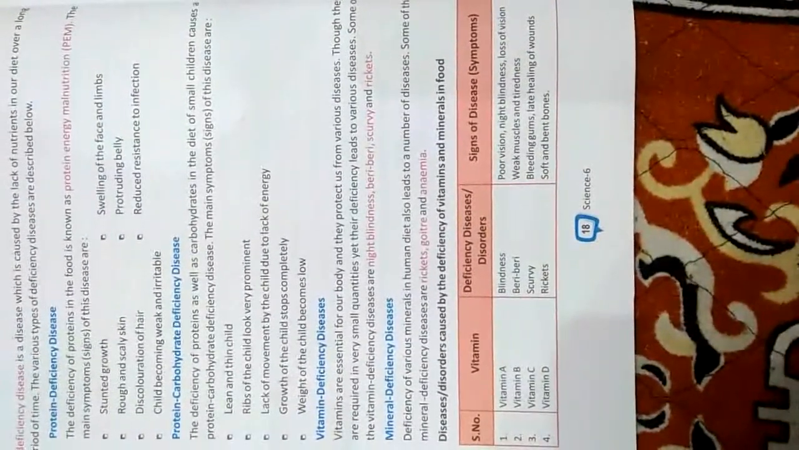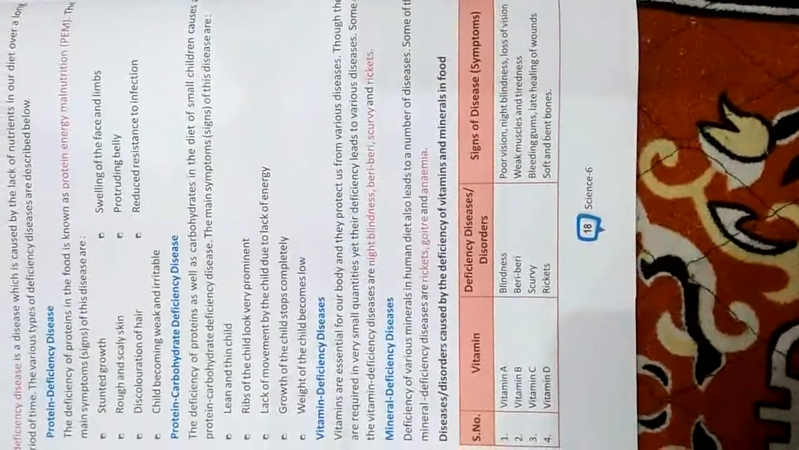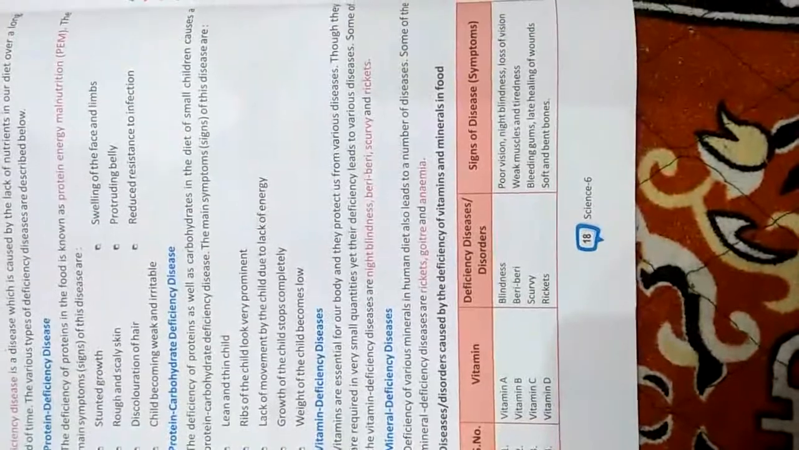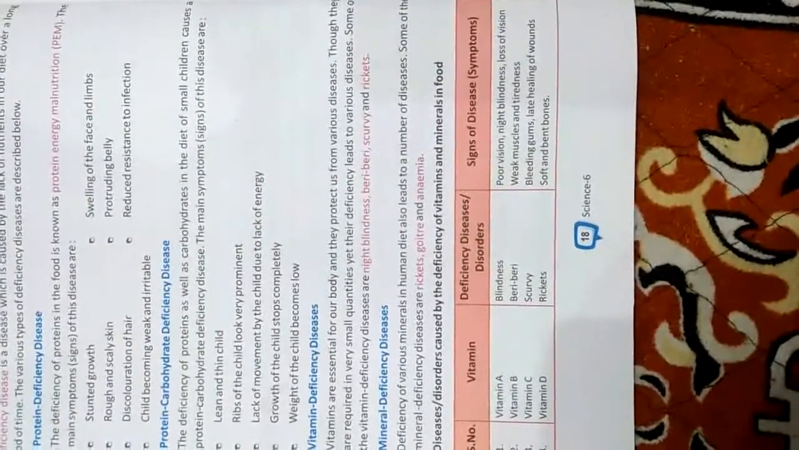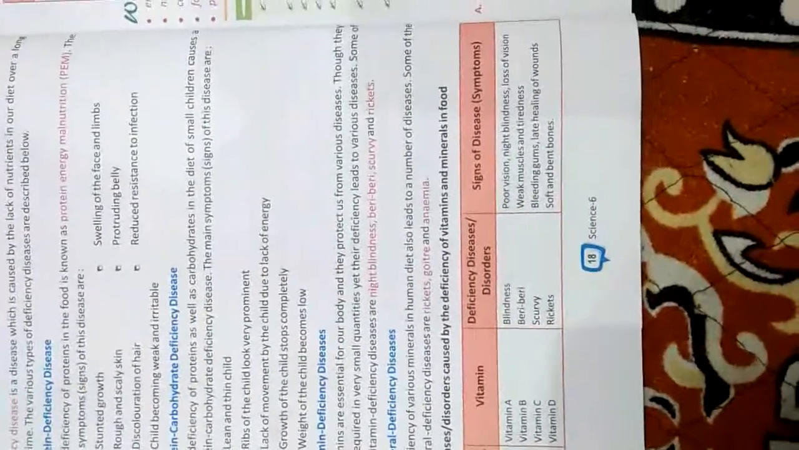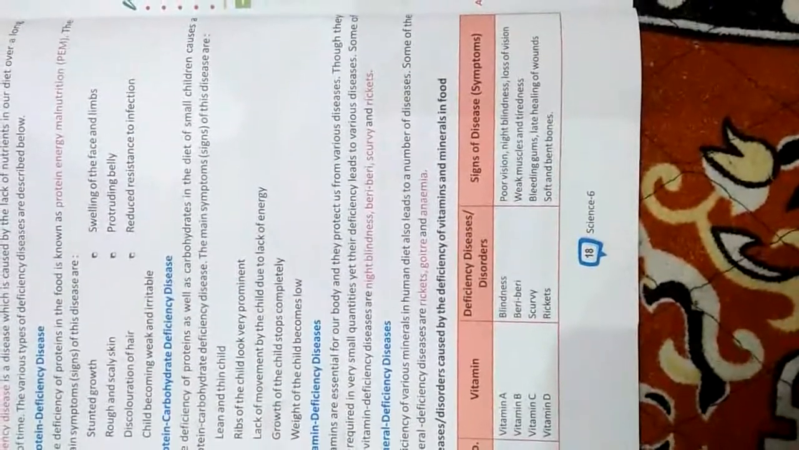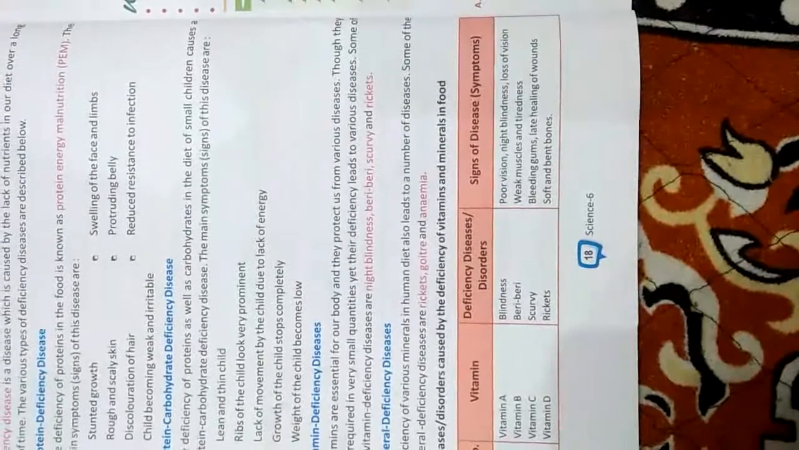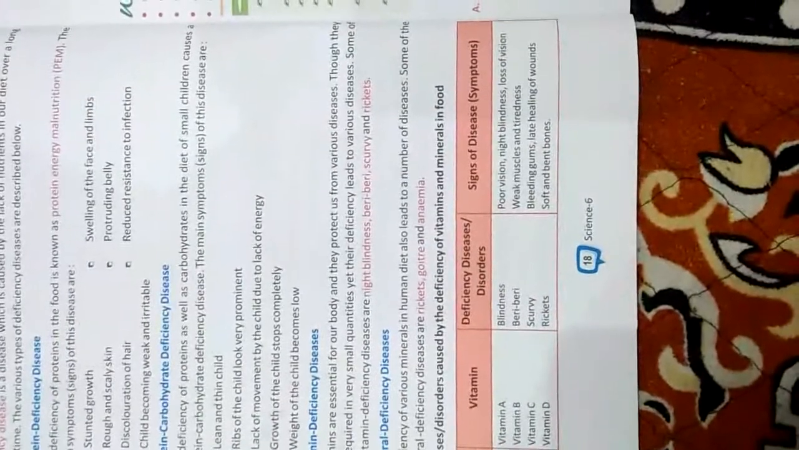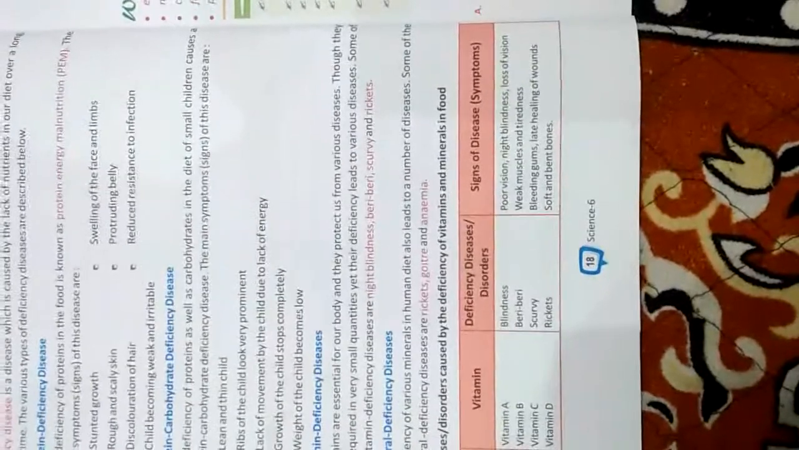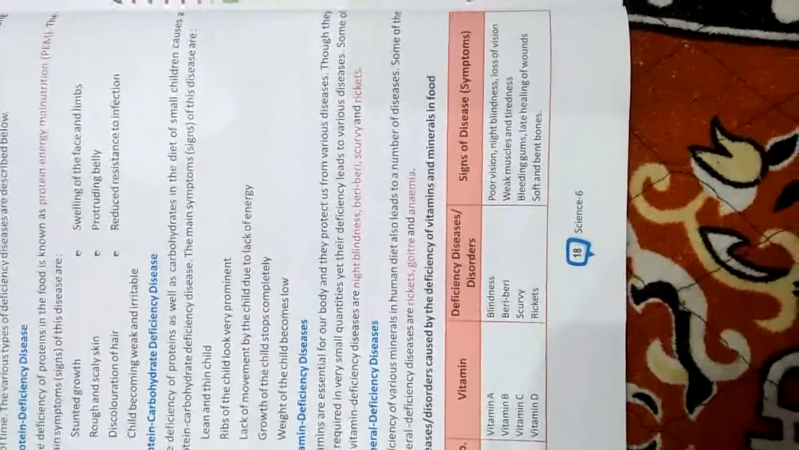So diseases and disorders caused by the deficiency of vitamins and minerals in our food are discussed below in the form of a table, like vitamin A, vitamin B, vitamin C, and vitamin D. Vitamin A deficiency causes blindness, and the signs of this are poor vision, night blindness, loss of vision. Vitamin B deficiency causes beriberi, and the signs and symptoms of this are weak muscles and tiredness.